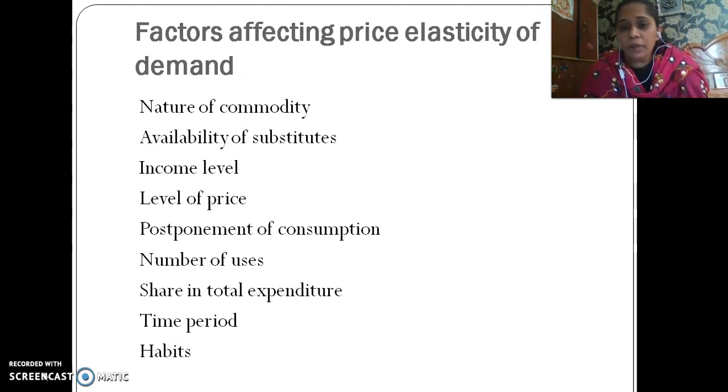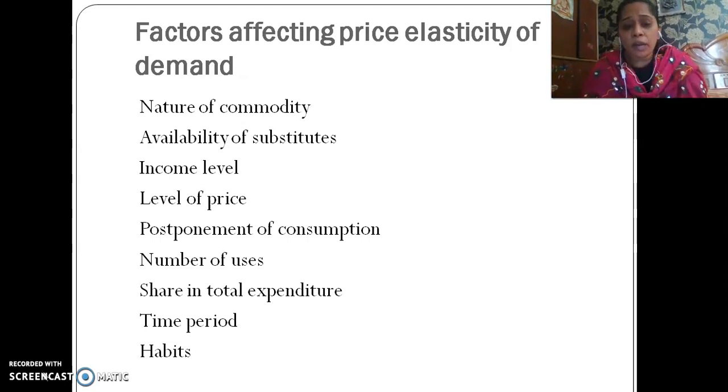Now, time period. Time period means we can understand this as very short and long. So what generally happens in a very short period is that we don't change our demand habit.